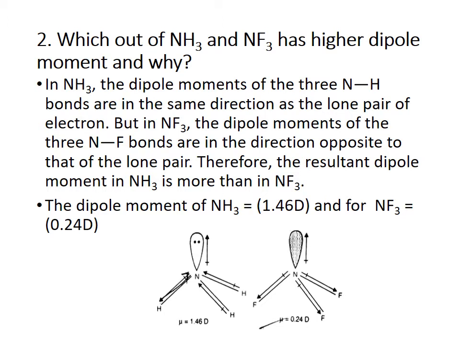Which out of NH3 and NF3 has higher dipole moment and why? In NH3, the dipole moments of the three NH bonds are in the same direction as the lone pair of electrons. But in NF3, the dipole moments of the three NF bonds are in the direction opposite to that of the lone pair. Therefore, the resultant dipole moment in NH3 is more than in NF3. The dipole moment of NH3 is equal to 1.46 D and for NF3 equal to 0.24 D.